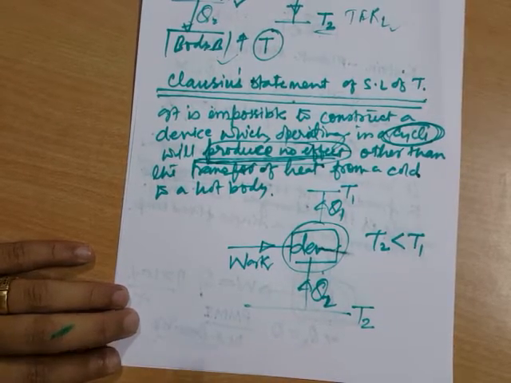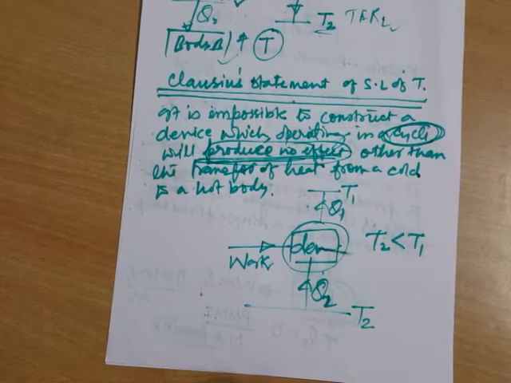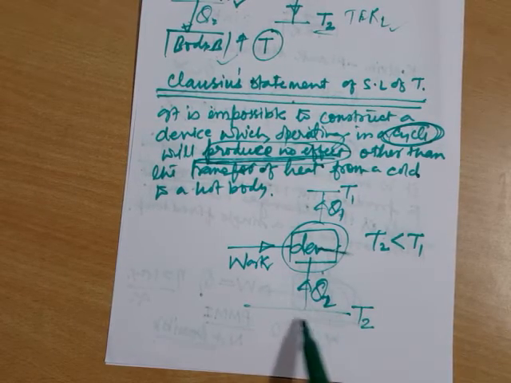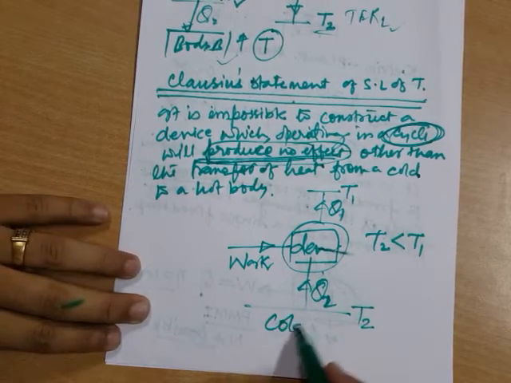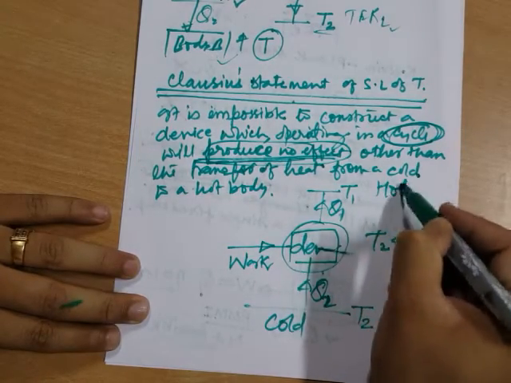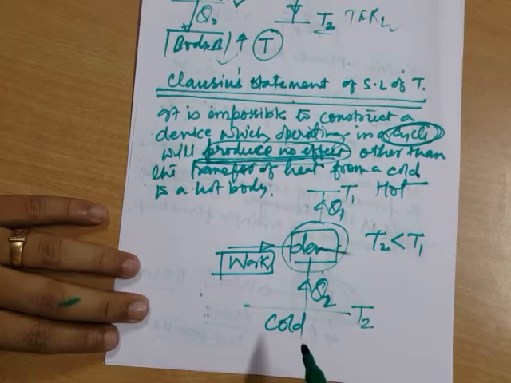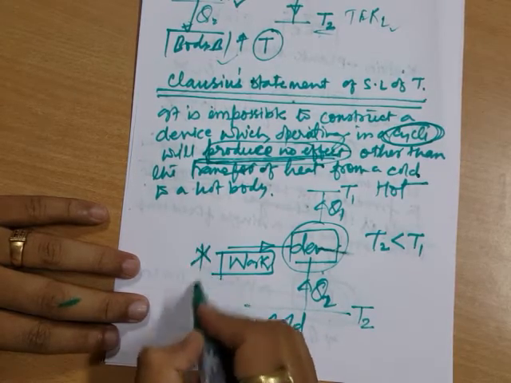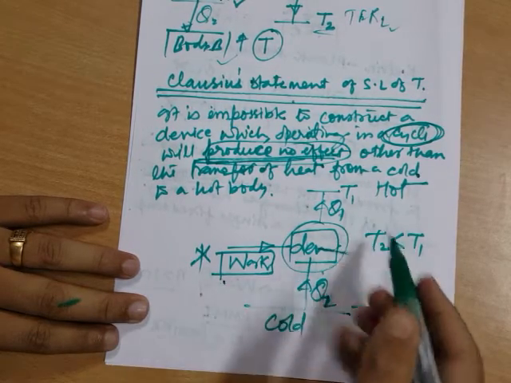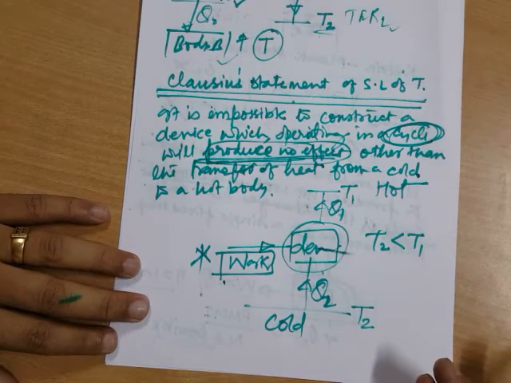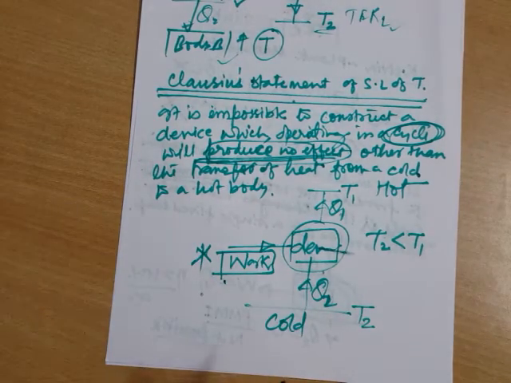If you have to construct a device which will work in a cycle and extracts heat from a cold space and transfer it to hot, then you have to do some work. And if you are not doing some work, then this device will not be possible at all. So this is the Clausius statement of second law of thermodynamics.